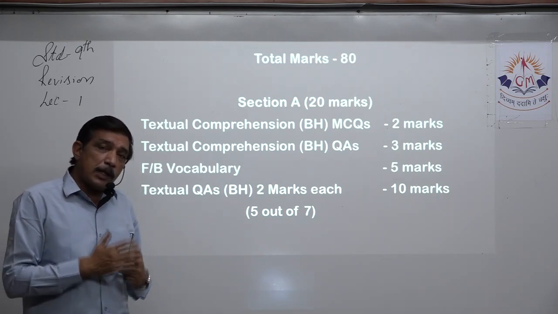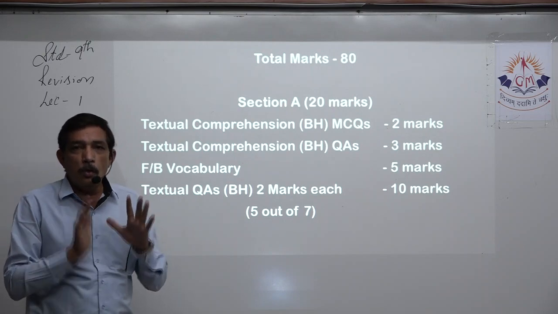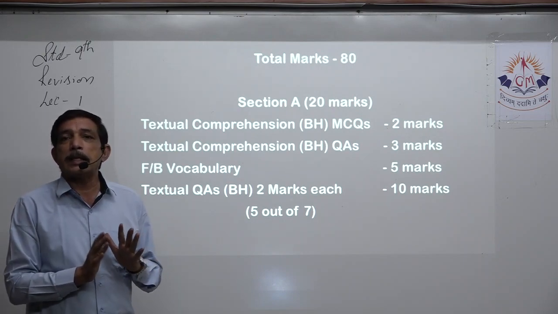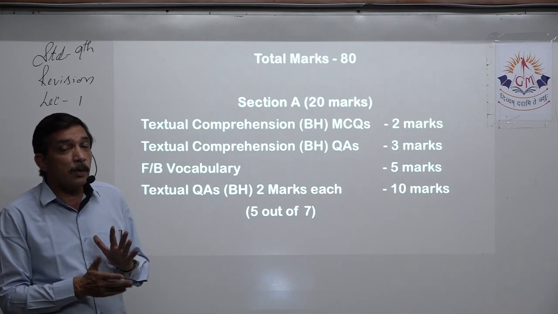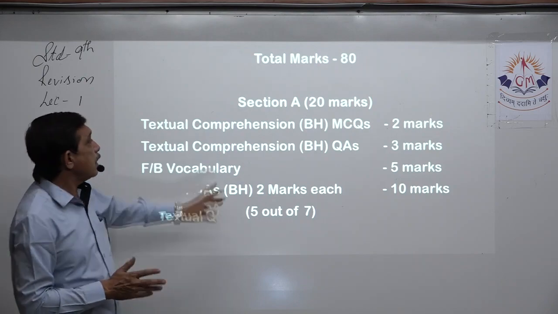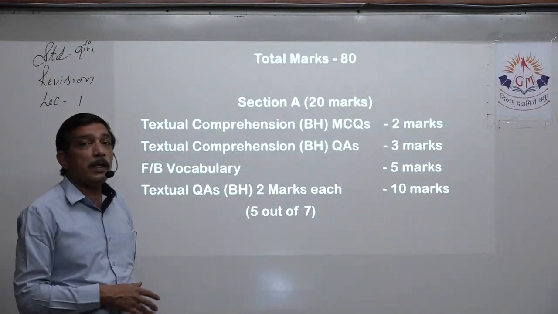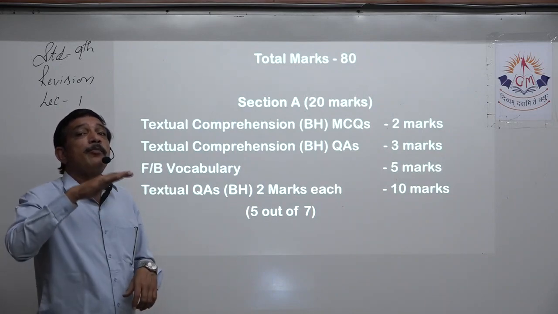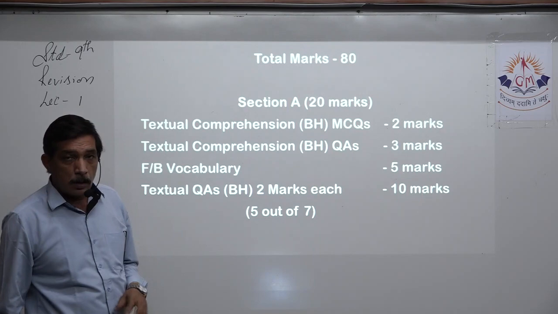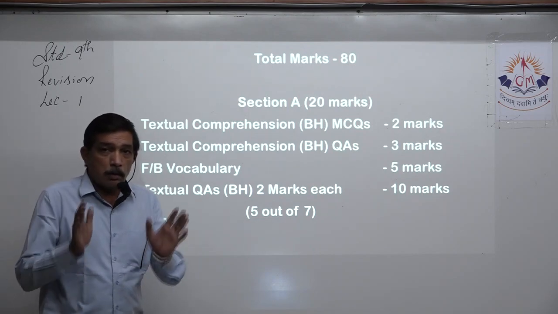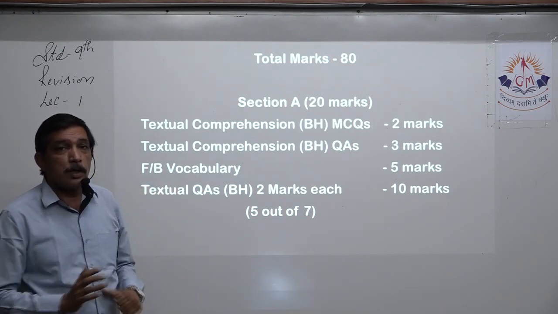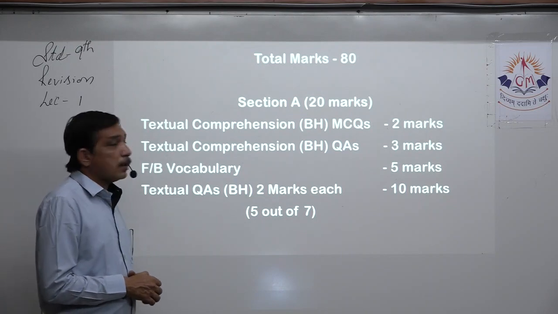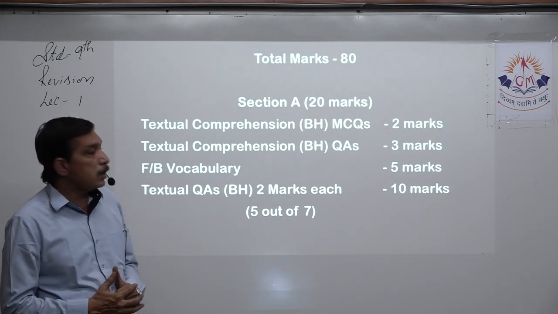So it is assumed that we know the complete chapter. Whenever we are dealing with this type of textual comprehension, we have to believe that something can be asked which is not given in the particular passage that you find in the paper. But we know the text, so we can easily reply.